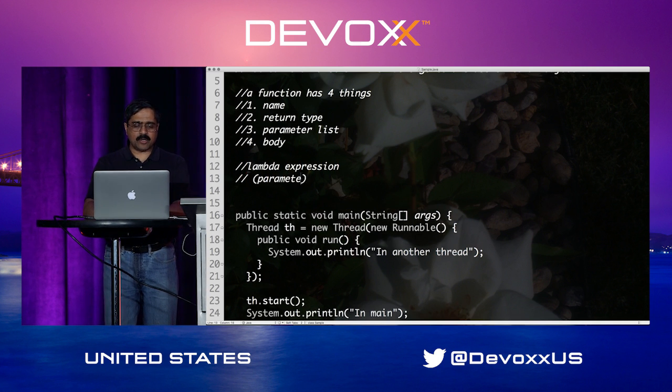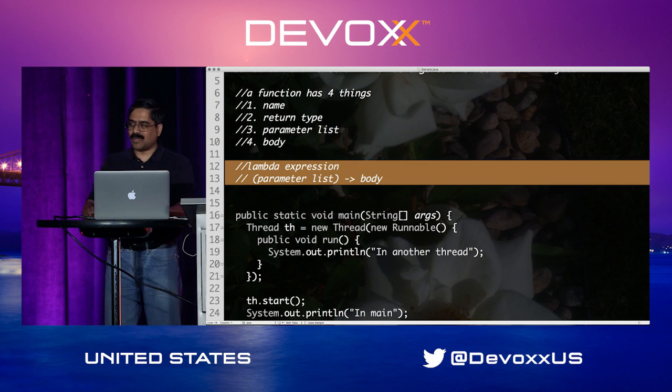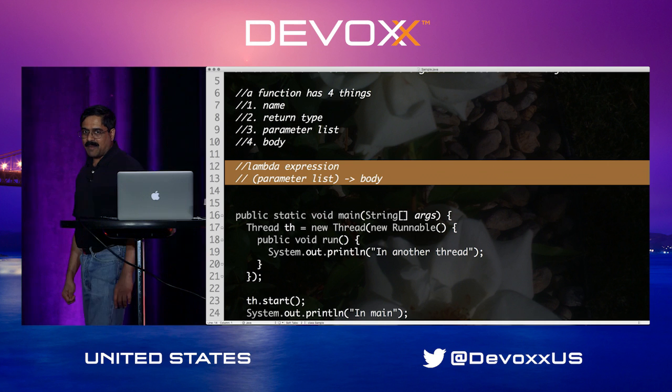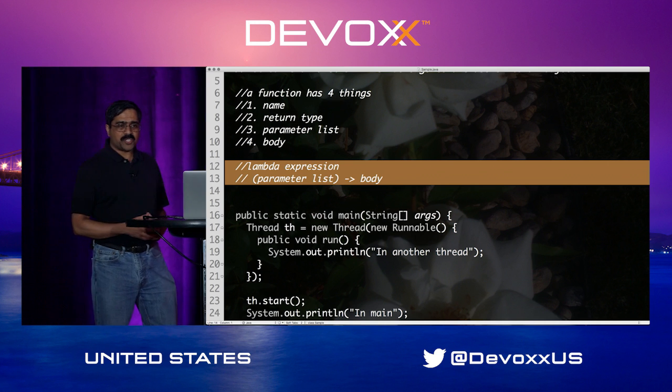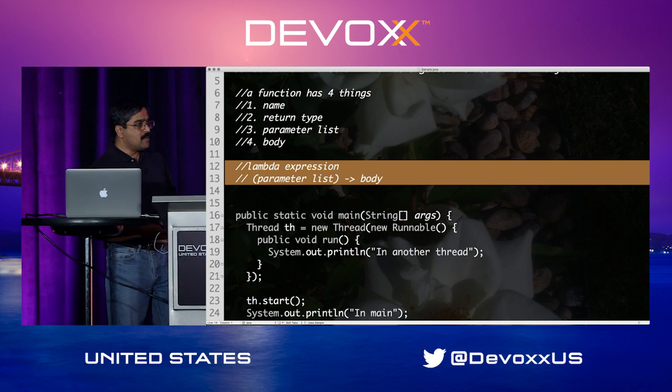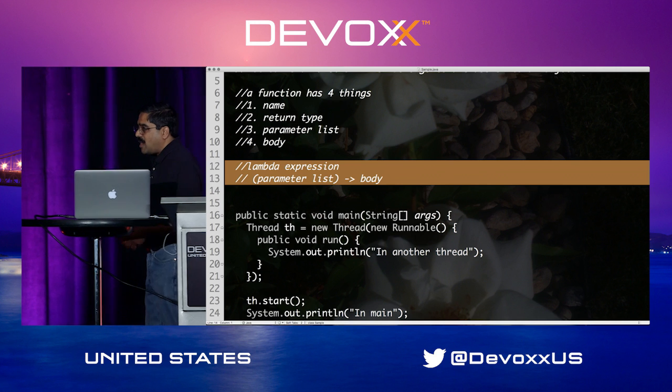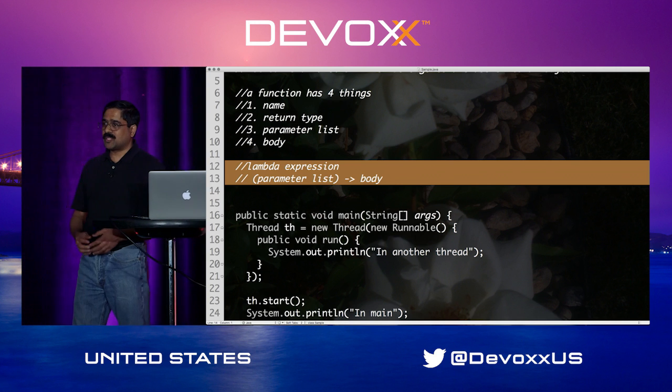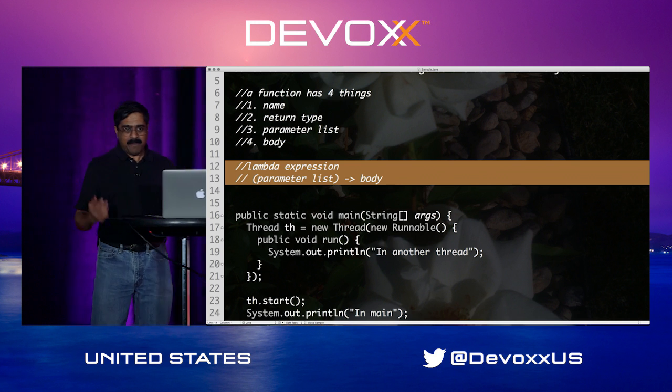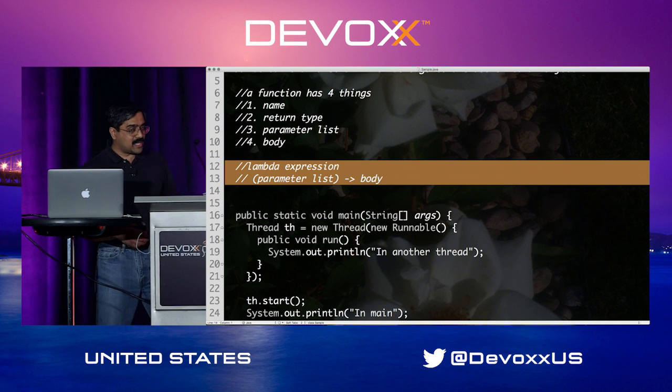It's got a parameter list, first of all, an arrow that separates the body from the parameter list. That is the structure of a Lambda expression. So a Lambda expression has, at the very minimum, a parameter list and a body. Well, what about the return type? The return type is inferred based on the context, so you don't have to say the return type.